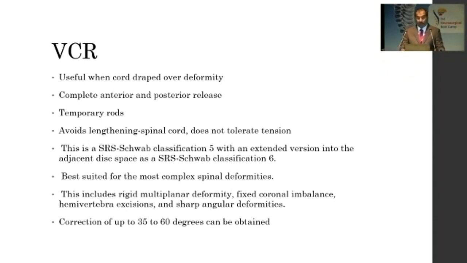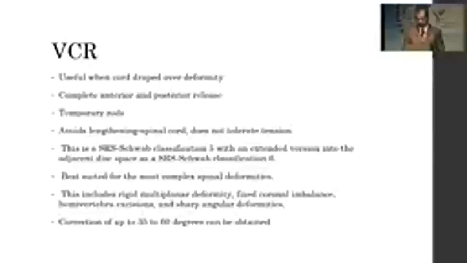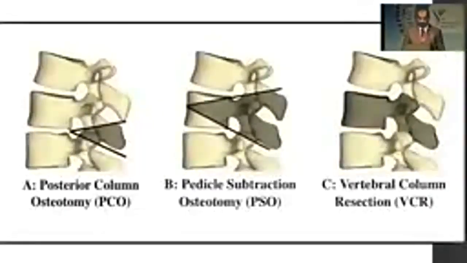It is best suited for more complex deformities, and the deformities include rigid multiplanar deformity, fixed coronal imbalance, hemivertebral excisions, and sharp angular deformities. A correction of 35 to 60 degrees can be achieved through these resections. So this is the main difference. You start with the facets, and then you go into the body, or you can complete the whole body. The aggressiveness is increasing progressively.